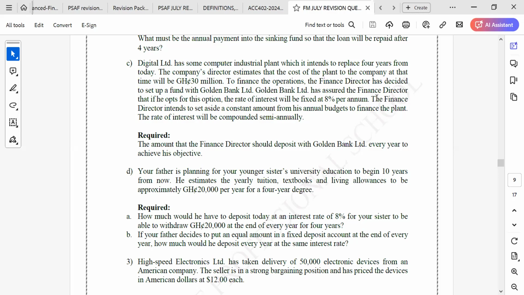Okay. So the finance director intends to set aside a constant amount from his annual budget to finance the plants. The rate of interest will be compounded semi-annually.